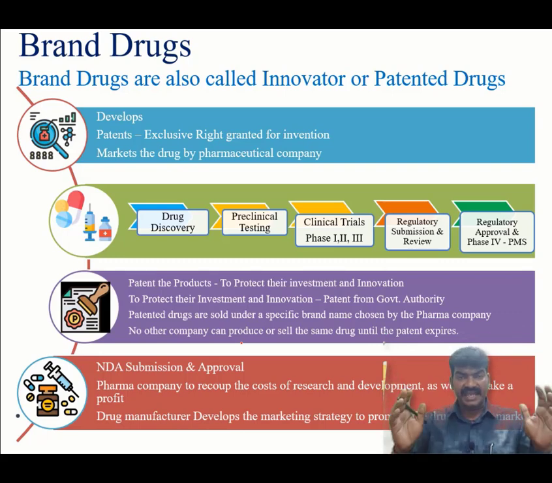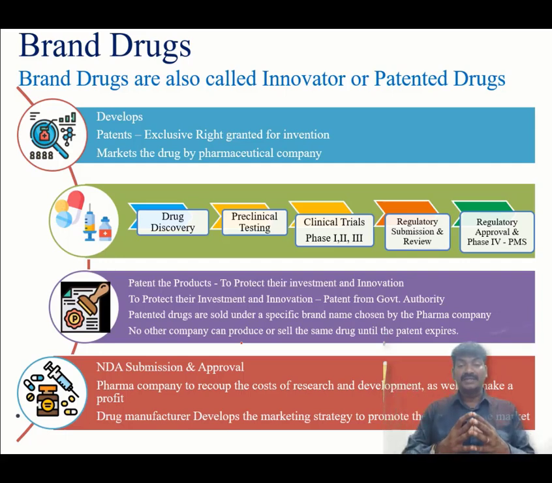And then the entire data needs to be submitted for regulatory review and approval. Once the regulator has given approval, then the product can be manufactured and commercialized into the market. Once the product enters into the market, the clinical study which is carried out is called phase 4, that is post market surveillance study. And phase 4 has to be done over the long term to understand the risk and benefits, and also to discover the rare side effects it creates.